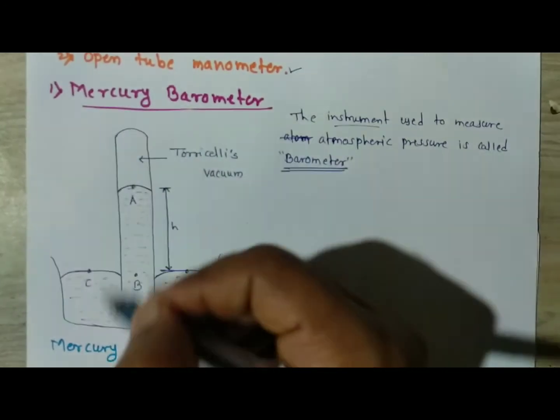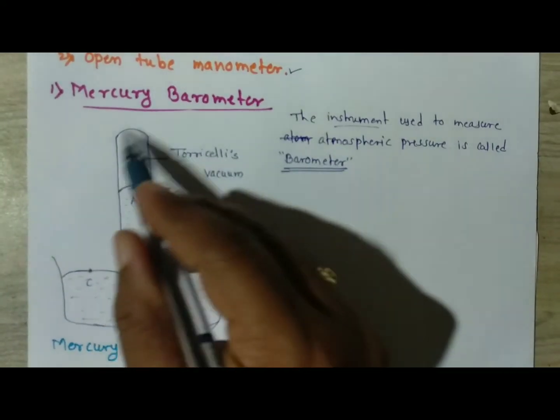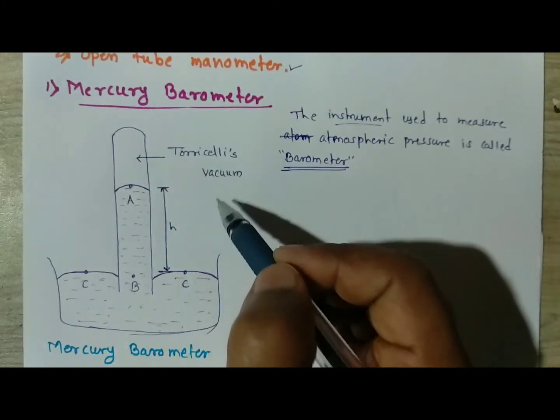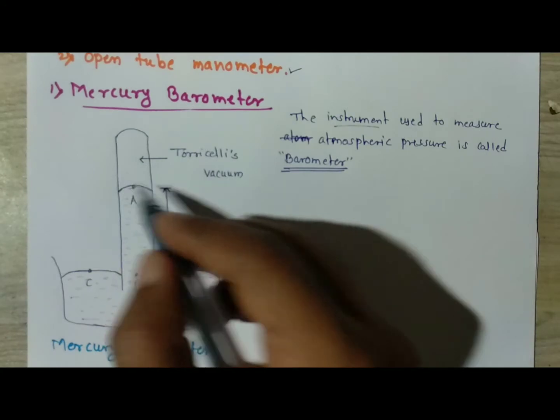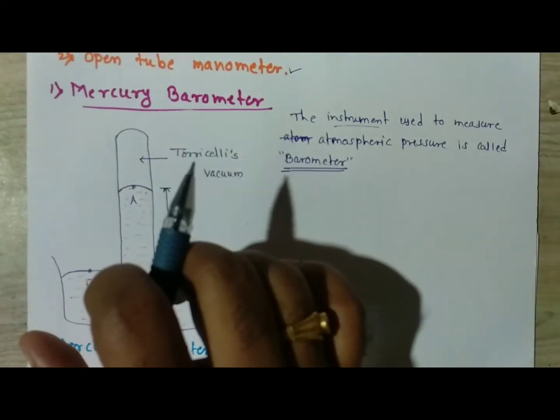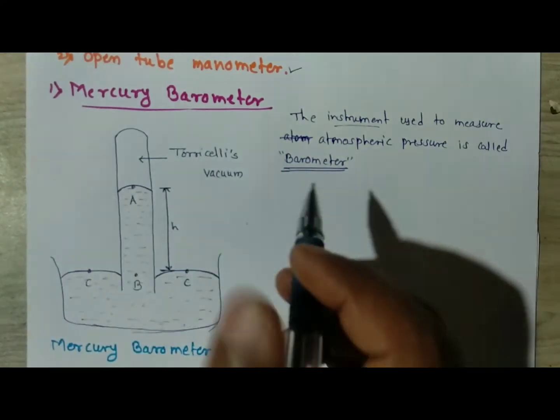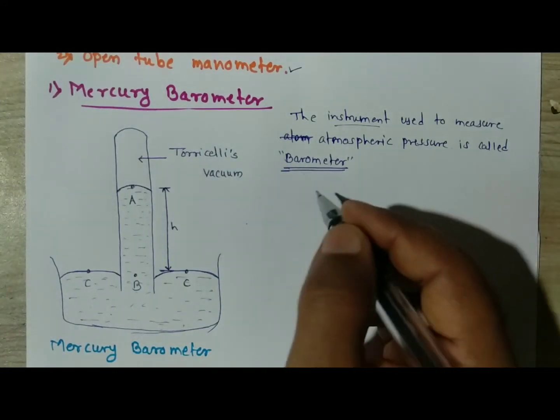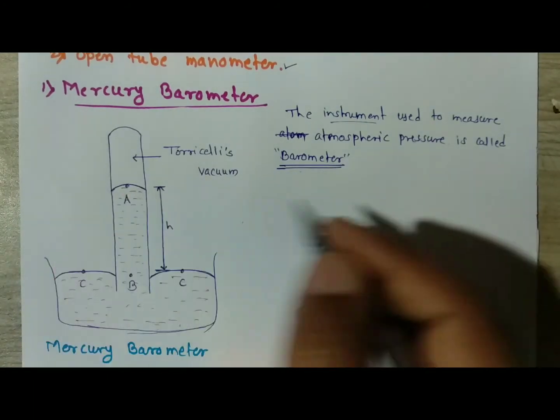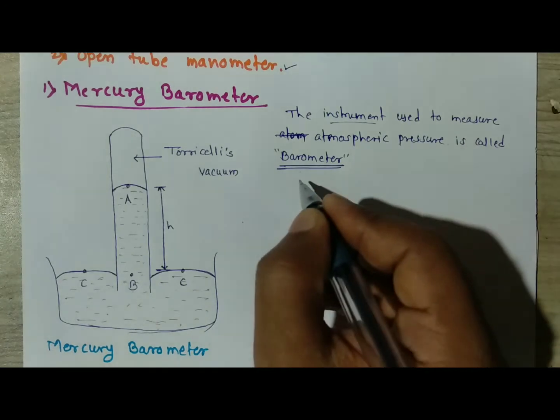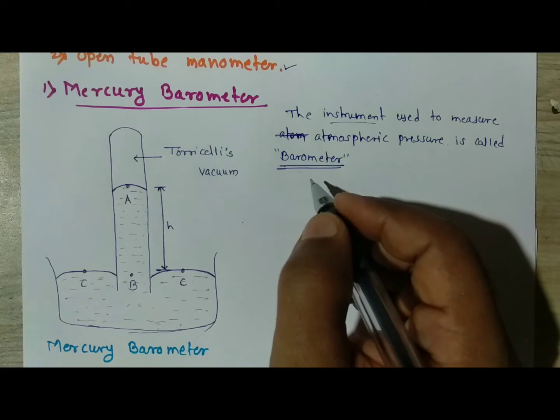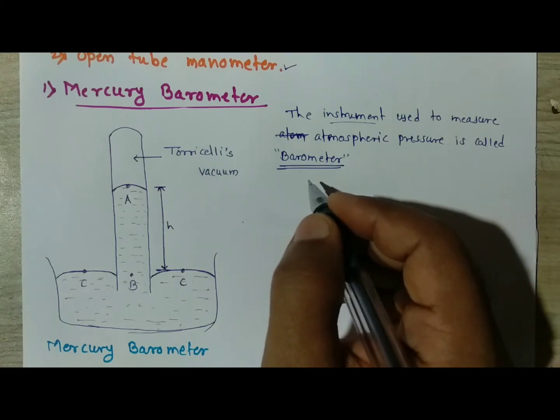Therefore inside this barometer we get a vacuum, and this vacuum is called Torricelli's vacuum. How is it created? First of all we go with the schematic diagram related to that. The barometer is formed by a glass tube which is completely filled with mercury.